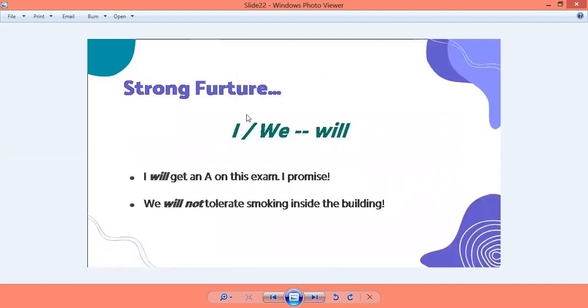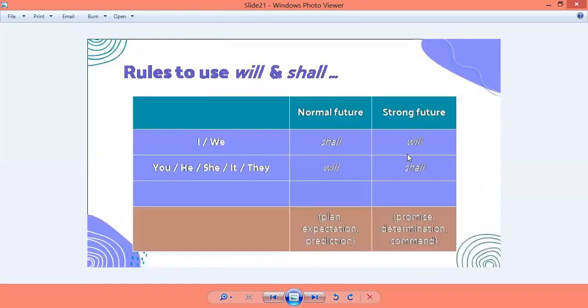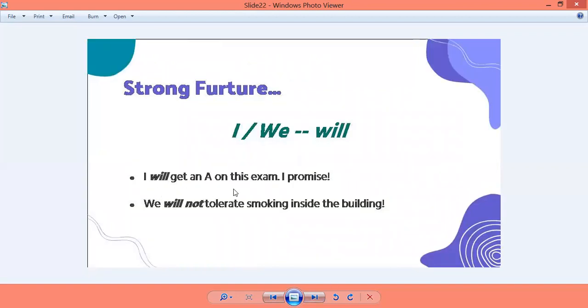Now, again, strong future, we are going to make sentences using I and we. And what will we use as per the table? We will use will. I will get an A on this exam, I promise. हम किसी को promise कर रहे कि मुझे ये एग्जाम में ग्रेड कौन सा आएगा, A. So this is like a determination कि मैंने ठान ली है, मैं promise कर रहा हूँ कि मुझे ये करना ही है, मैं करके रहूंगा.